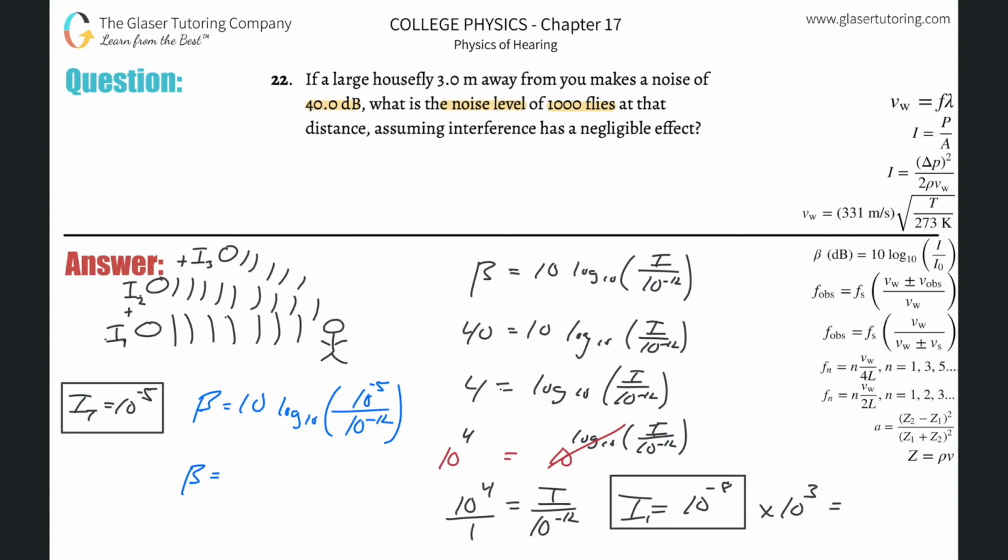You can also simplify by subtracting the exponents: negative 5 minus a negative 12 is negative 5 plus 12, which gives 10 to the 7th. The log of 10 to the 7th is just 7. Multiply that by 10, and we get a value of 70.